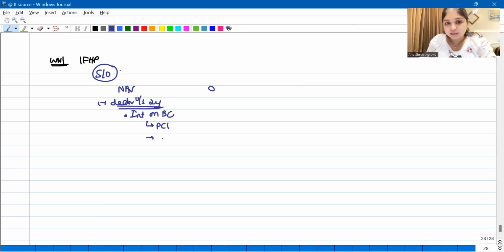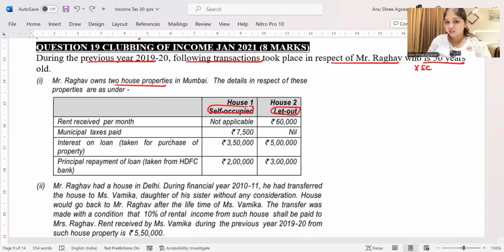We will think about pre-construction interest and current year interest. Do we have any pre-construction interest here? They haven't given us any date of when the loan was borrowed or when the construction was completed. They haven't given us anything. So no pre-construction interest. We have only current year interest, which is interest on loan taken for purchase of the property.